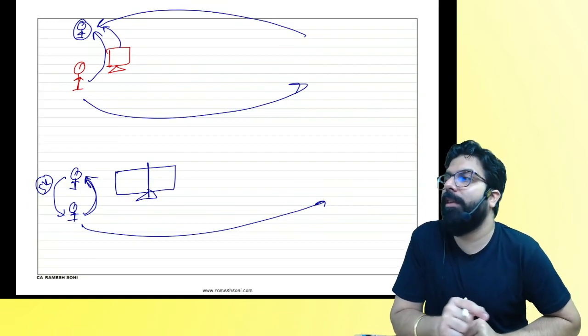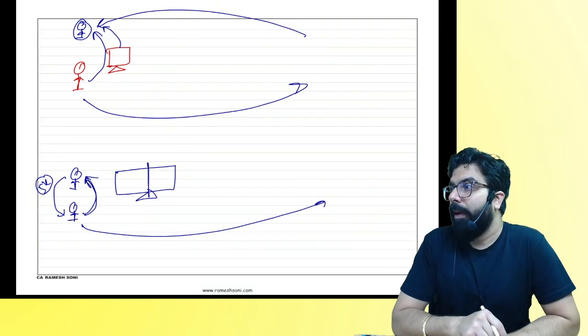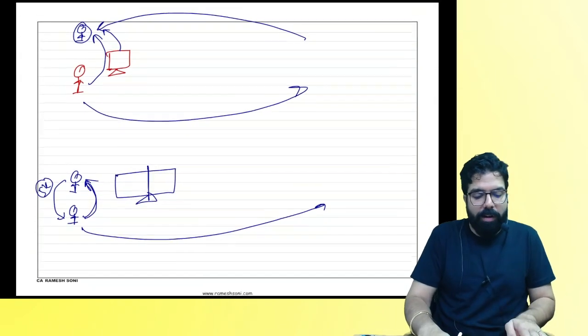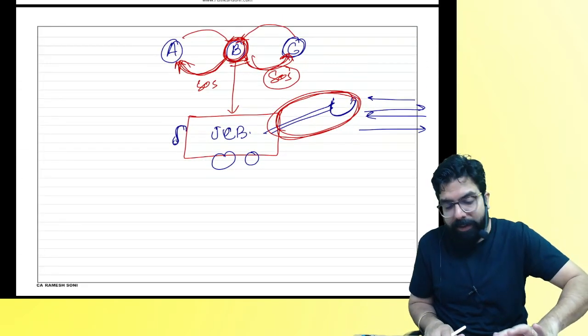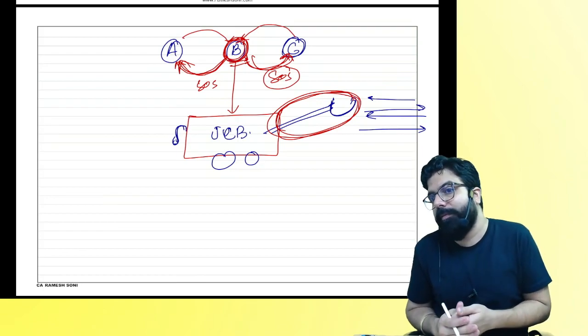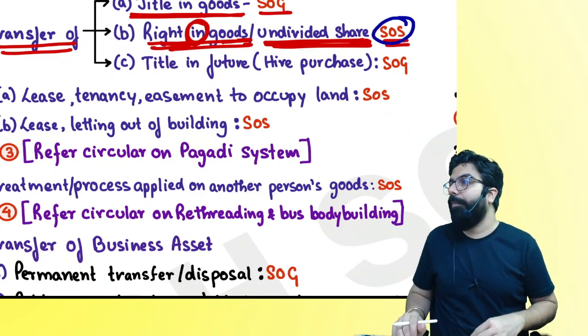Are we clear? This was a general example, but this is not a business example. In business also, this transaction can happen, and that time it will be supply of goods or supply of service? Can I go ahead, everyone? Next.